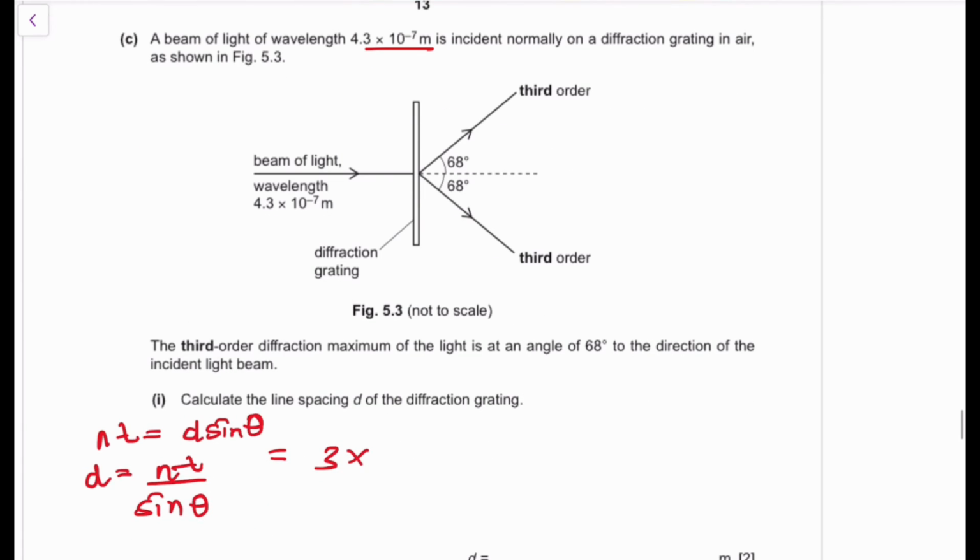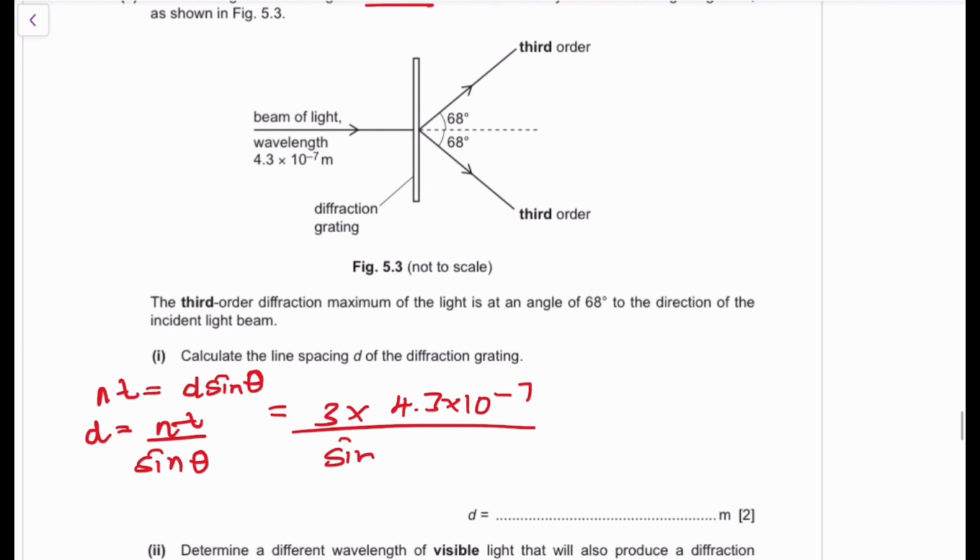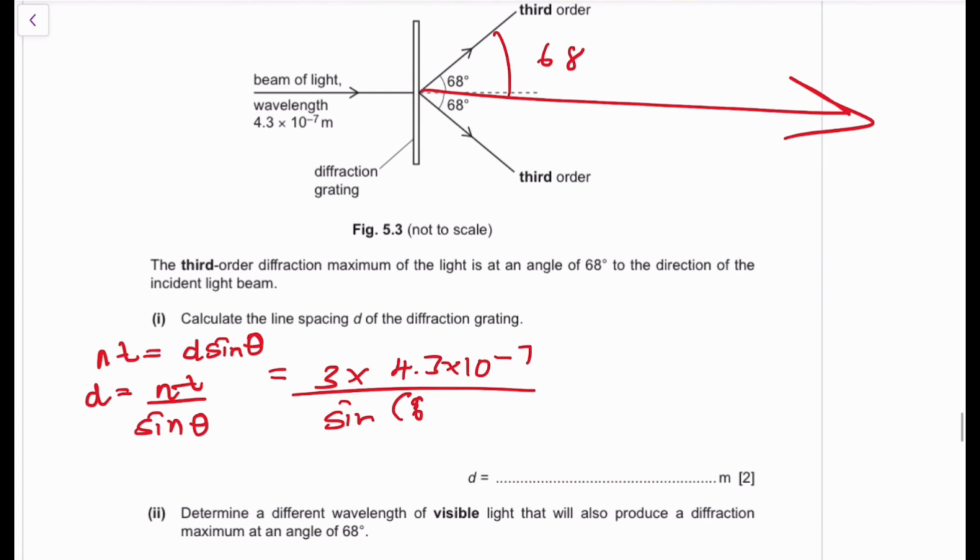What is your wavelength? Your wavelength is 4.3 times 10 to the power of negative 7. What is your angle? Your angle is measured relative from this line, guys. Relative from this line, your angle is actually 68. So it's going to be sine of 68, and that's going to give you a value of d of just 1.4, right? That's a rounded off value. So you're going to get 1.4 times 10 to the power of negative 6 meters.